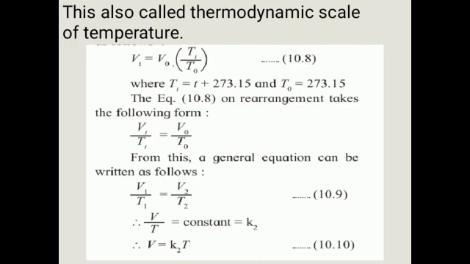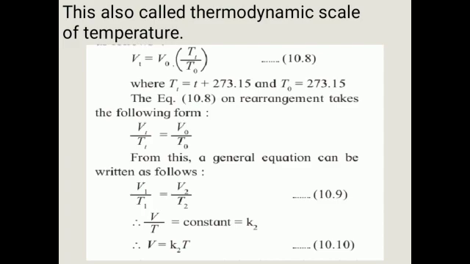That constant is represented as K2. So V is equal to K2 T, which means V is directly proportional to T. According to Charles' law, volume is directly proportional to the temperature.